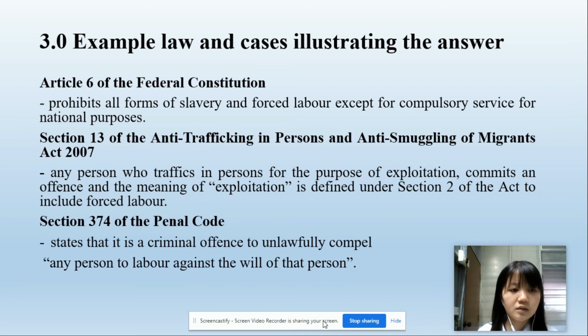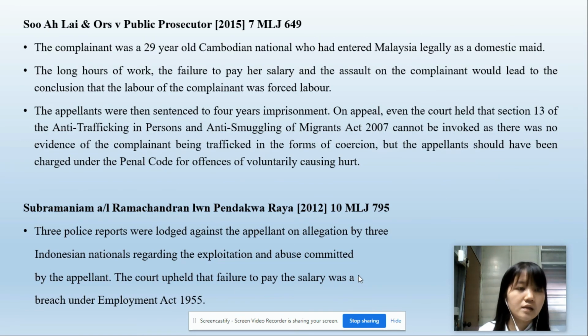According to Section 374 of the Penal Code, it is a criminal offence to unlawfully compel any person to labour against the will of that person. This can be seen in the case of Sue Alai and others versus Public Prosecutor. In this case, the complainant was a 29-year-old Cambodian national who had entered Malaysia legally as a domestic maid. The long hours of work, the failure to pay her salary, and the assault on the complainant would lead to the conclusion that the labour of the complainant was forced labour.